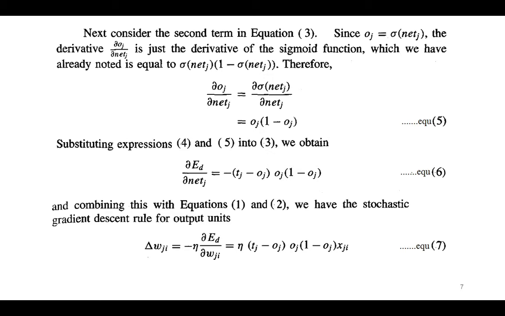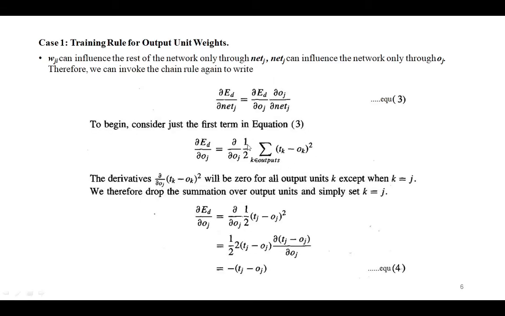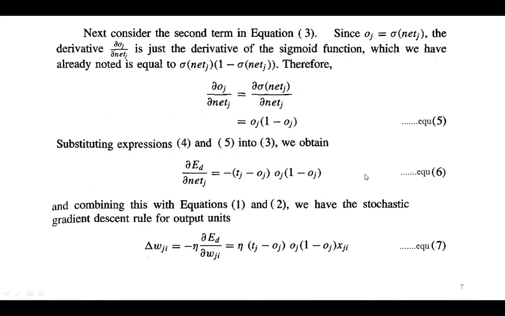Next, consider the second term from this equation, that is from equation 3. Here, as you know, o_j is equal to σ(net_j). So the derivative ∂o_j/∂net_j is just the derivative of the sigmoid function, which you have already noted.